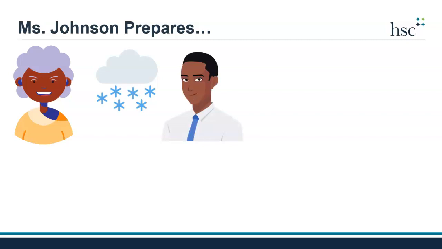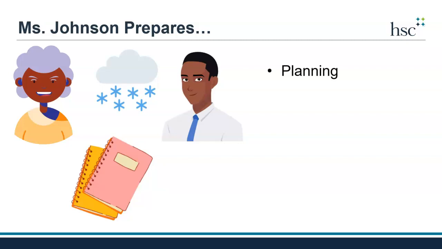Let's return to Ms. Johnson, who is preparing for worsening winter weather. For 2 days, the Springville nursing home is hit hard by a severe winter storm. But Mr. Williams, the nursing home administrator, recently updated the nursing home's emergency response plan to account for an increased risk of winter weather and a change in resident population. He worked with others to update the plan as it was needed to ensure Springville is able to provide care to all residents, including a new memory care unit.